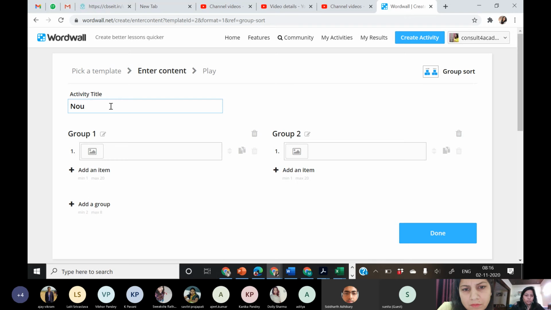Suppose I'm going to do it with a noun and adjective activity. Now, in group one, I want nouns. Group two should be adjectives. Okay. Now, add an item.